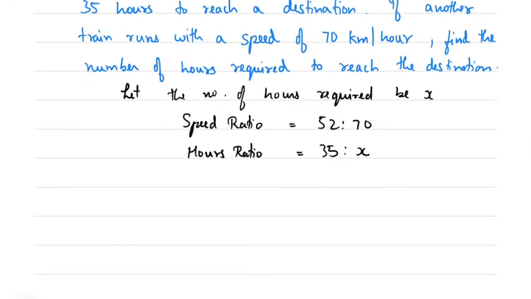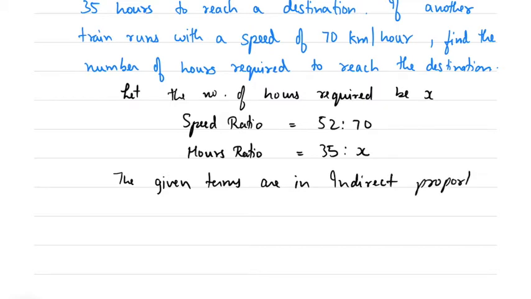So given terms are in indirect proportion, as an increase in speed decreases the time, right? So the second ratio would be inversed. So I'll just write: the given terms are in indirect proportion. So you have to inverse the second ratio.